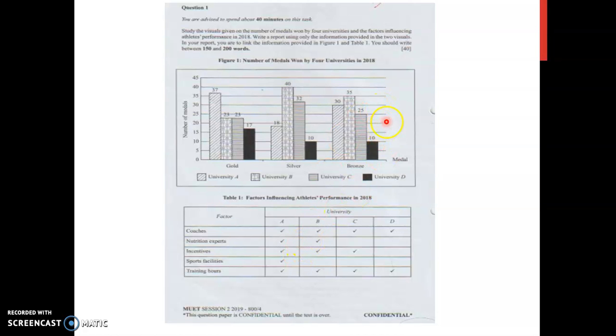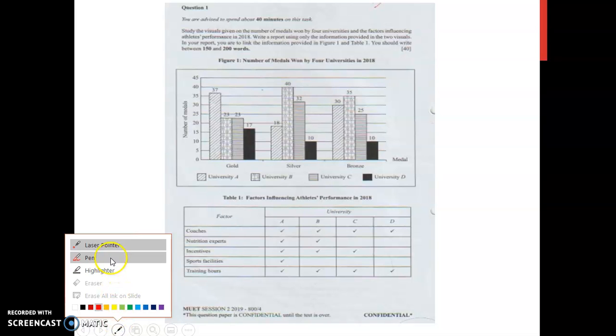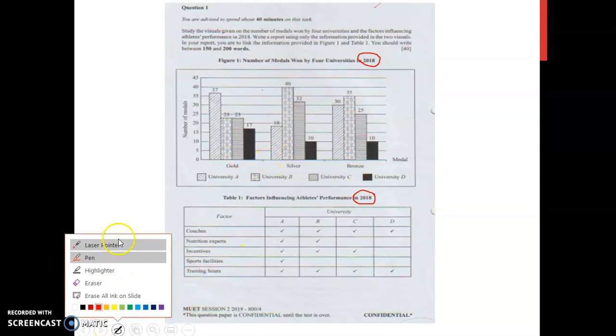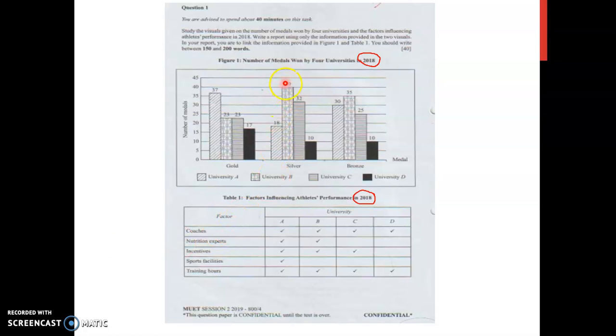Now, you are lucky because this is quite a simple question, in the sense that you are only given 1 year, one particular year, which is 2018. It's the same year. Alright, now, back to the question.